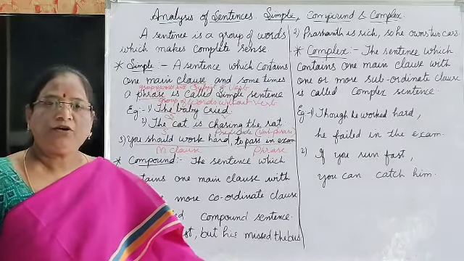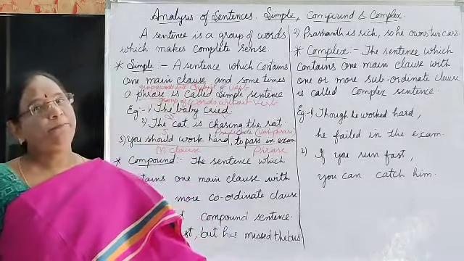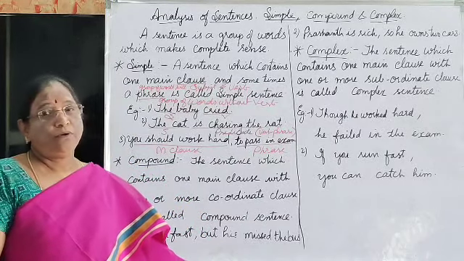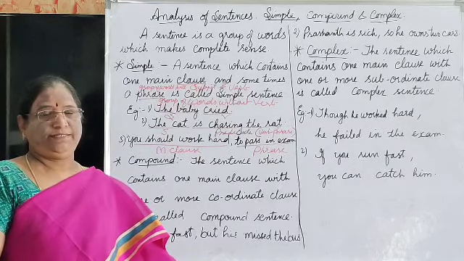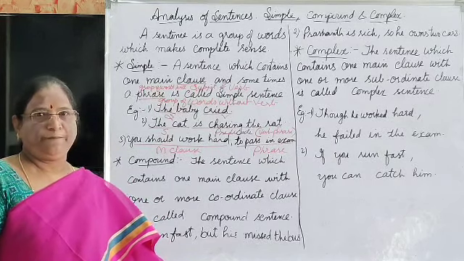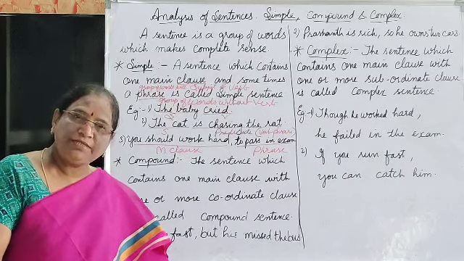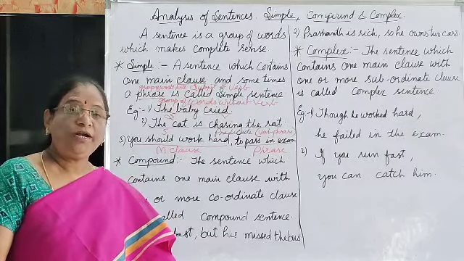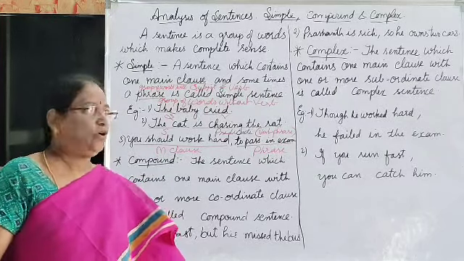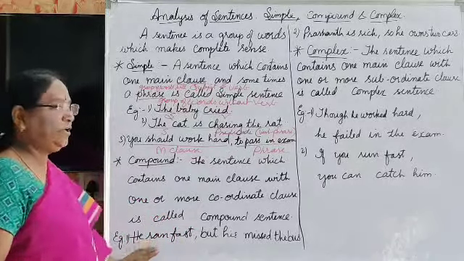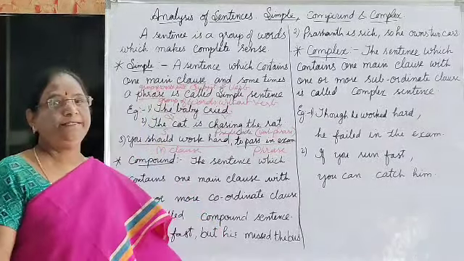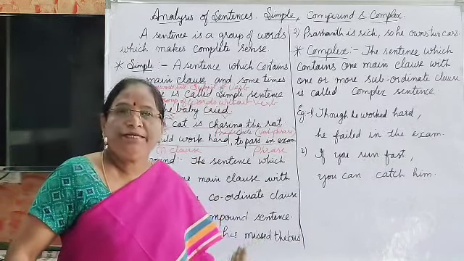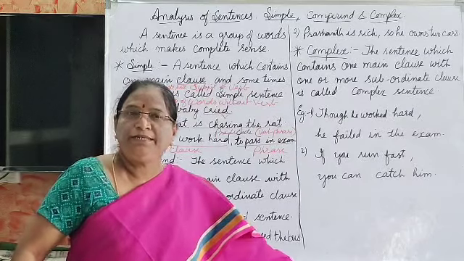Here we join two sentences with a coordinate conjunction. And here the two sentences are independent. They are not dependent. We join two independent sentences with a conjunction.